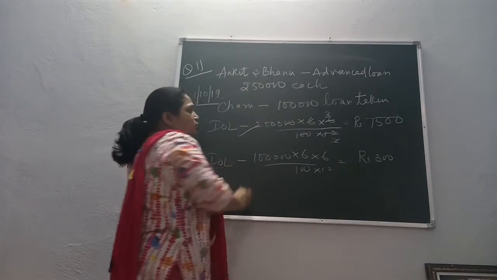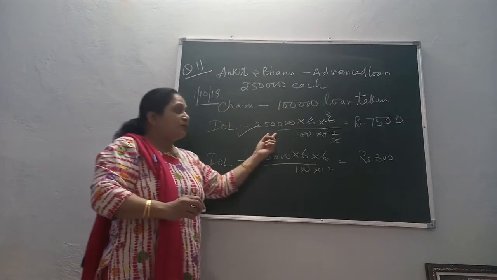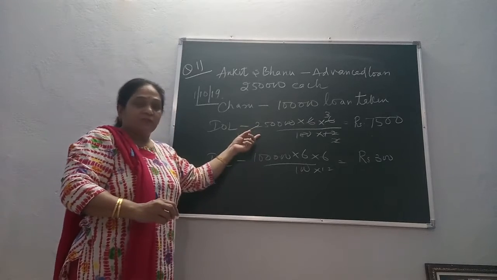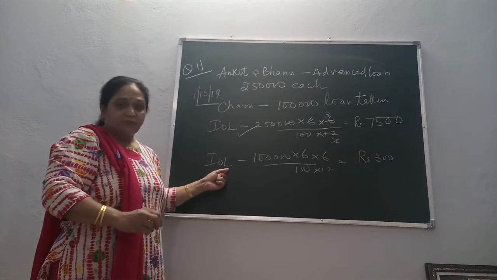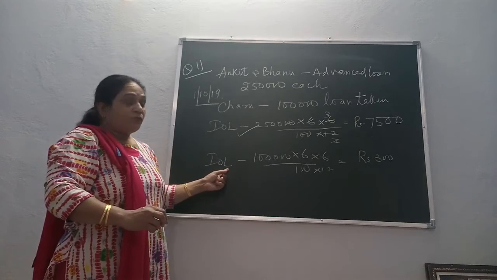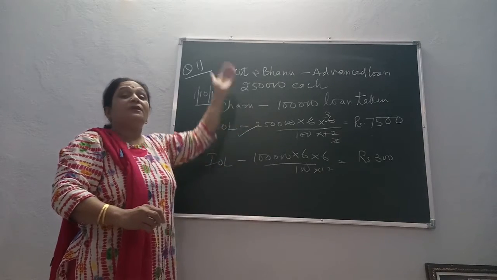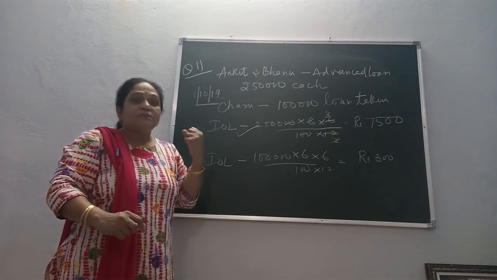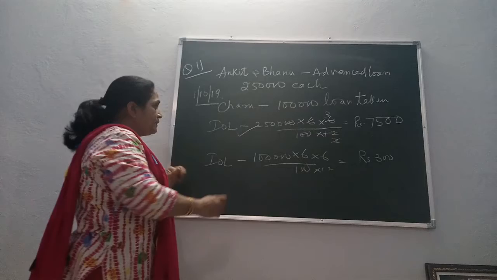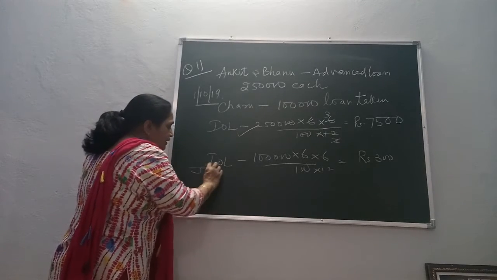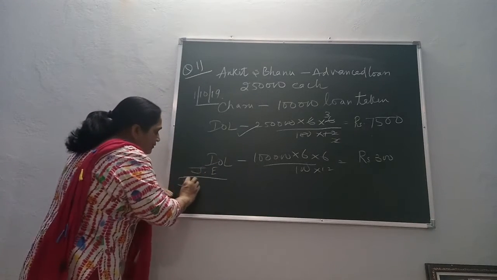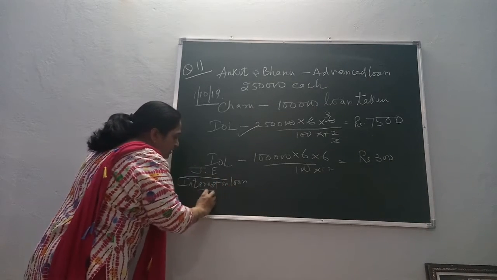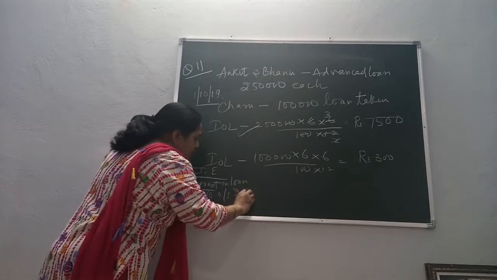So this interest is to be paid by the firm, 7,500 to both the partners. The firm will pay this interest and the firm will receive this interest. But it is said that the firm has paid this interest on 10th April. It means it is still outstanding. So interest on loan is not yet paid. It is still a liability. So in that case, if you pass the journal entry, it can be interest on loan to outstanding interest on loan.